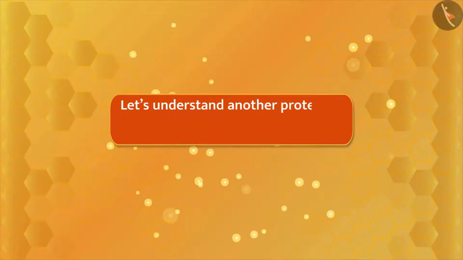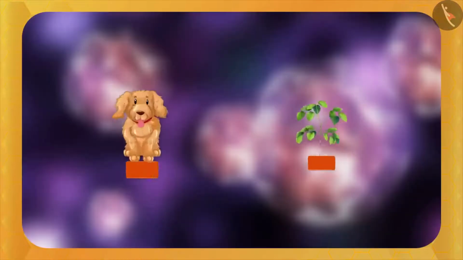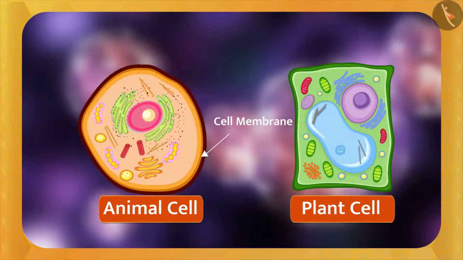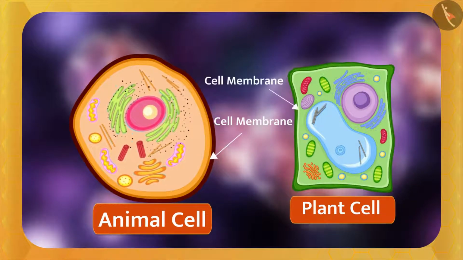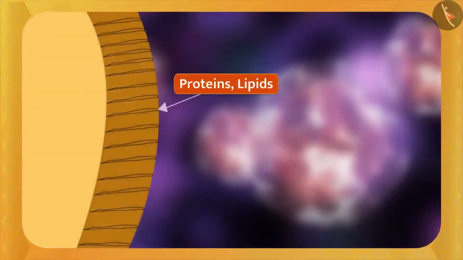Let's understand another protective layer, and that is the cell membrane or plasma membrane. Cell membrane or plasma membrane is the outermost layer of the animal cell. It separates the parts of the cell from the external environment and it is present in both plant and animal cells. It is made up of proteins and lipids, which are very important biological molecules. Many cell organelles of the cell are made up of these biological molecules.